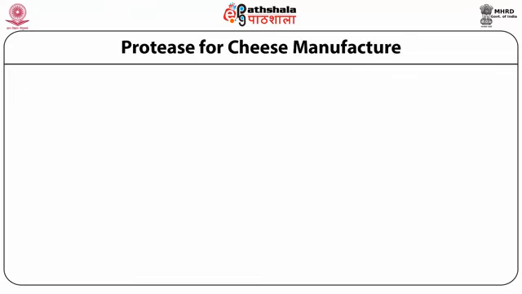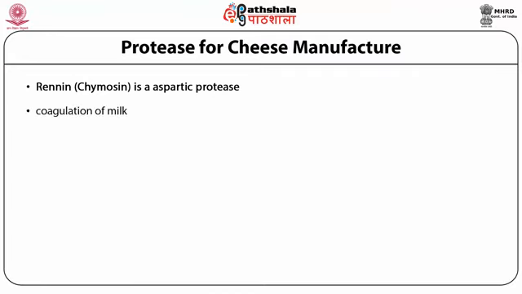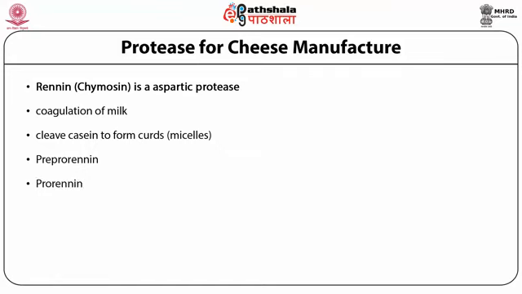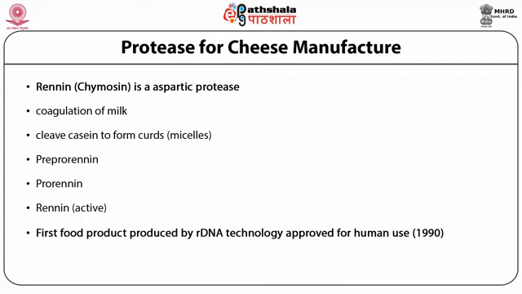Protease for cheese manufacturing is rennin. This rennin is an aspartic protease. It is involved in coagulation of milk. It cleaves casein to form curd. It is formed from preprorenin to prorenin, and ultimately renin is formed. That is the active form which is involved in the coagulation of milk. This was the first food product produced by recombinant DNA technology and approved for human use in 1990.